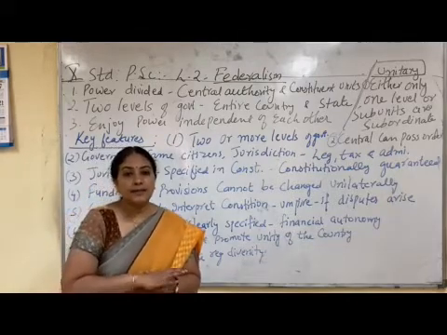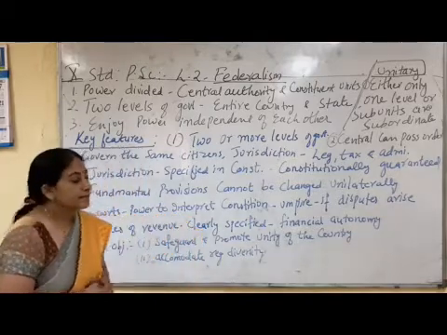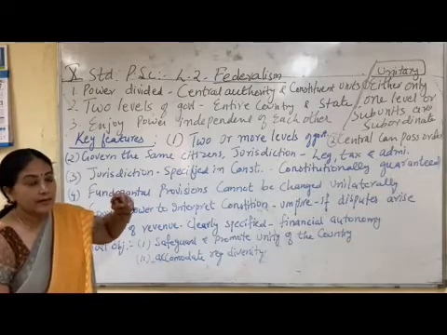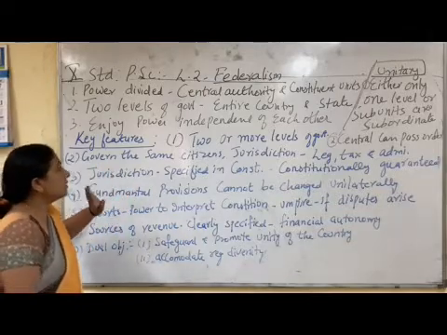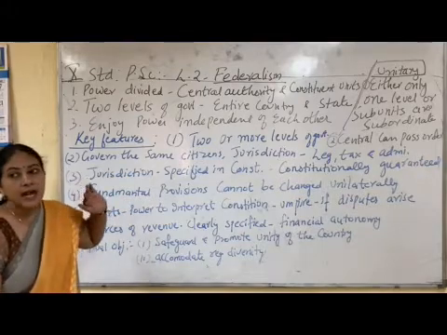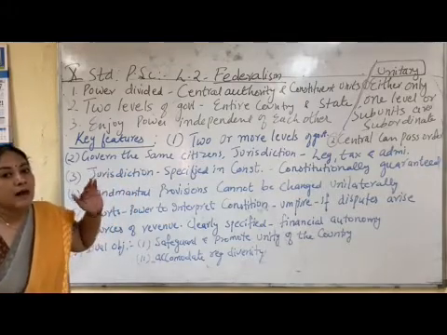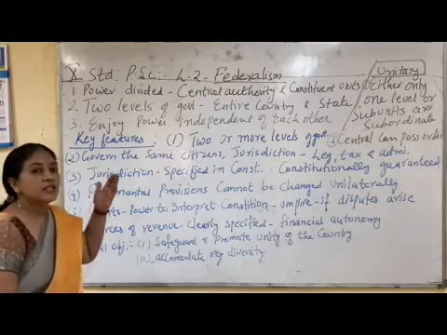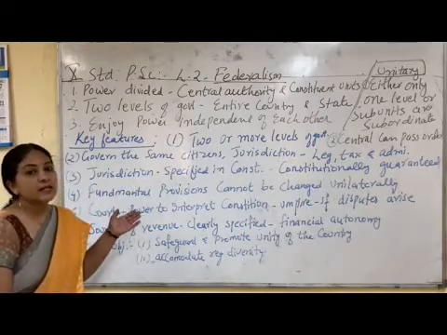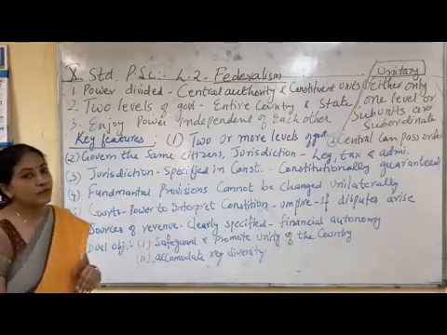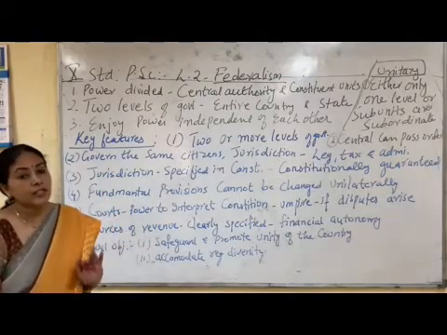So ultimately there are seven features of federalism. One is two or more levels of government, that is central government and state government, and both levels of government govern the same citizens but have different powers related to legislation, taxation and administration. The jurisdiction of each tier of the government is specified in the constitution. Then the fundamental provisions of the constitution cannot be changed unilaterally.